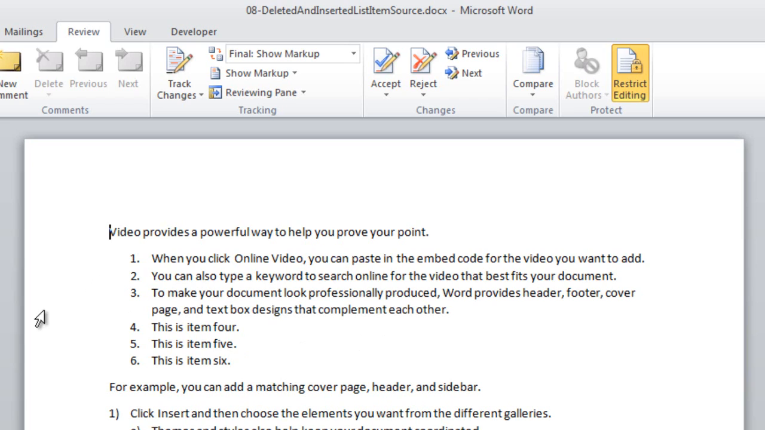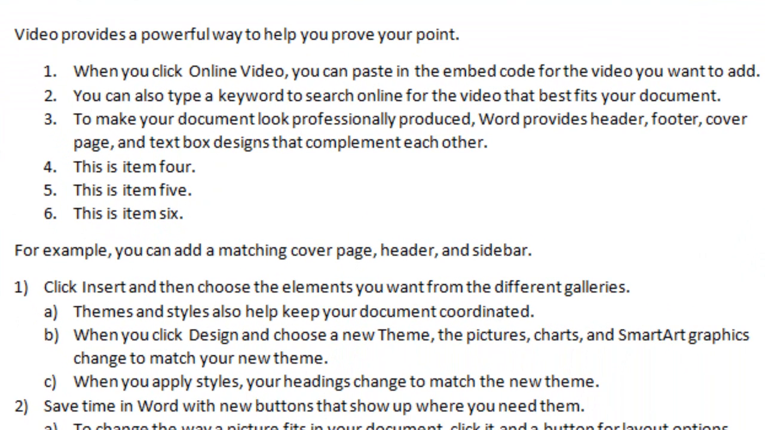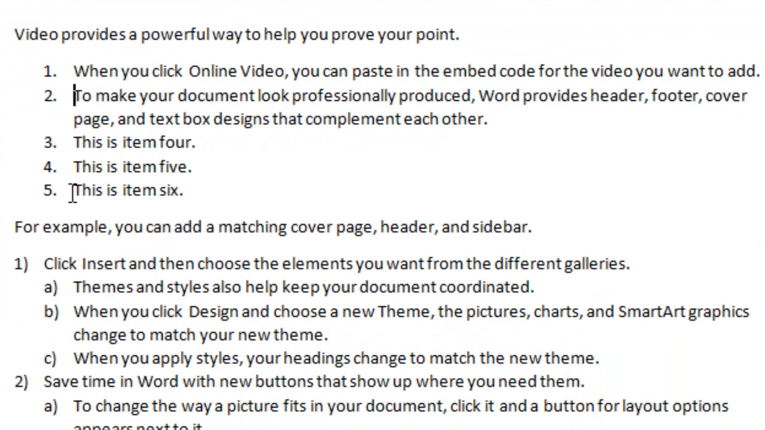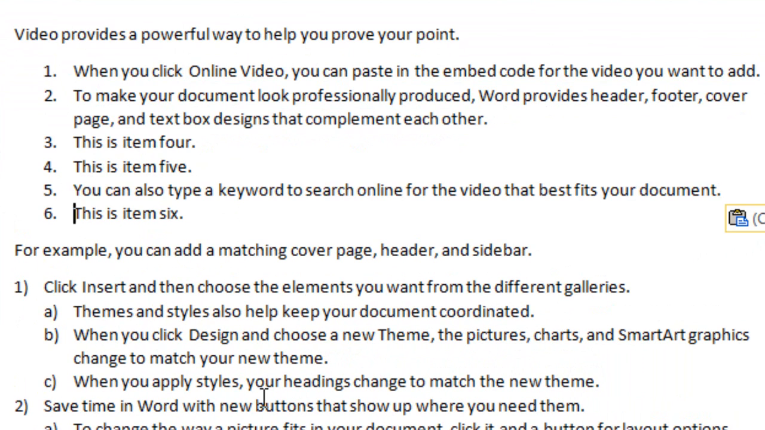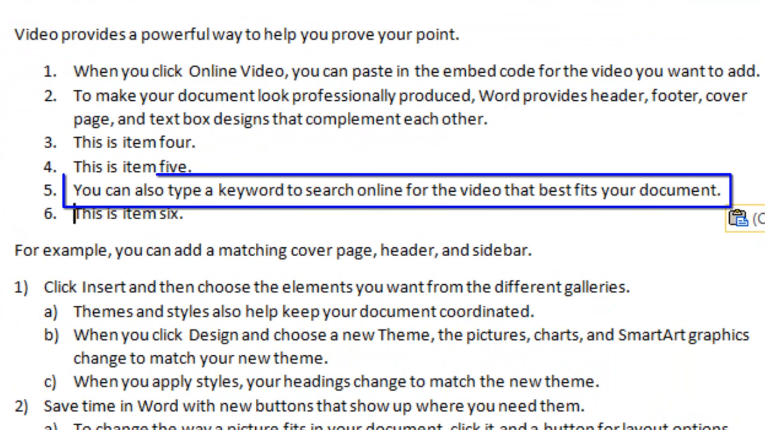So for instance, let's say that you've associated metadata with every single item in this list, and if the end user comes up here and deletes this item and pastes it in down here, even though the item number changed, you want to retain the identity of that list item and therefore also retain the metadata associated with that list item.